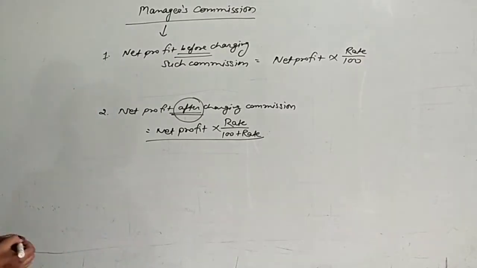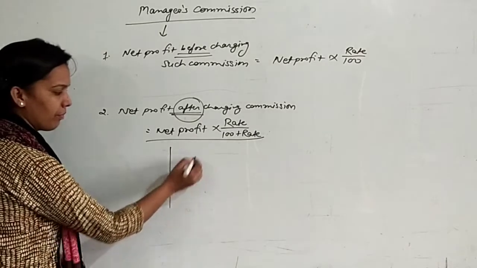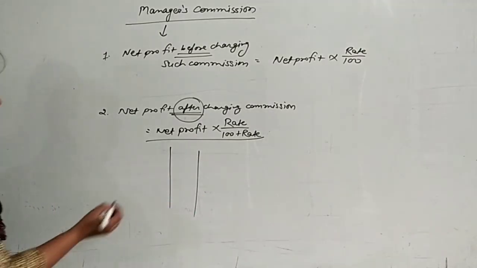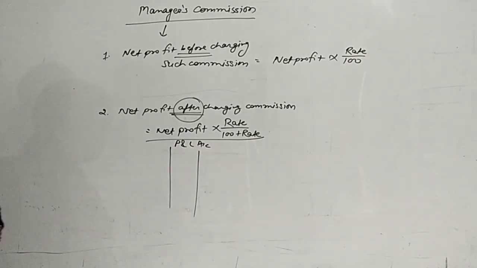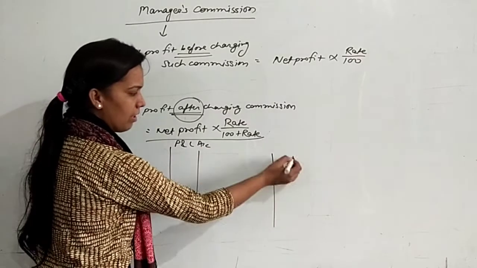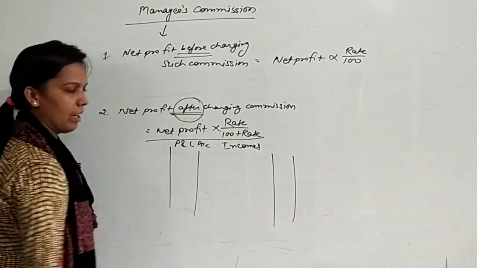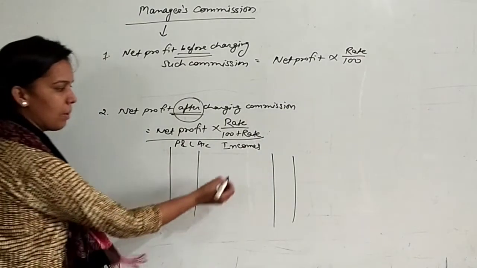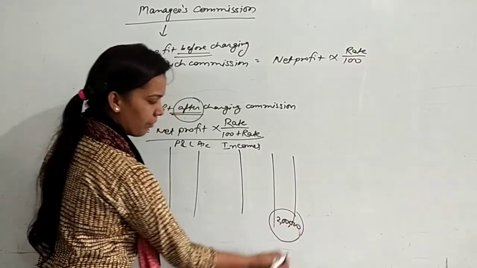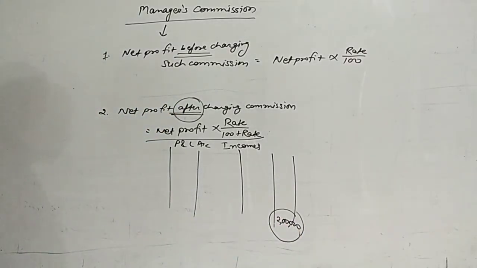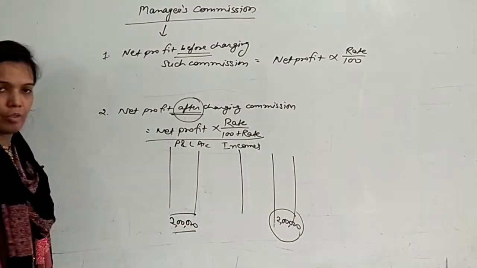Okay, let's take an example so that all these points become clear. Suppose this is a P&L account, roughly formatted. On the credit side you have shown all the incomes. Suppose the total of all the incomes is 2 lakh rupees. The same 2 lakh rupees we show as the total of the debit side.